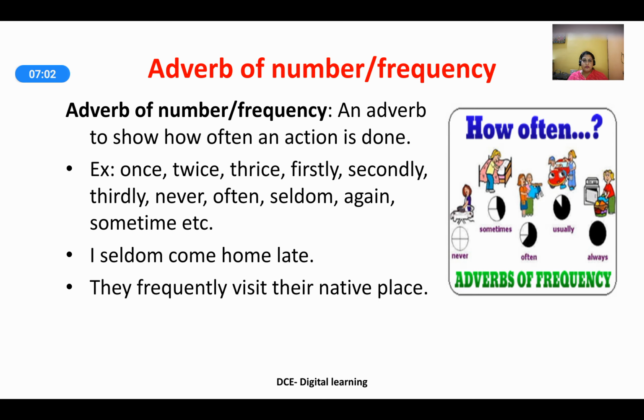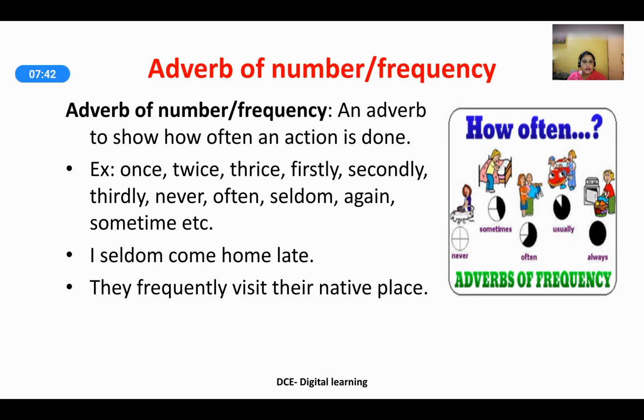Adverb of number or frequency. This is used when you are trying to indicate the number of times something has happened or how frequently an action is done. So you can say that it is an adverb used to show how often an action is done. For example: once, twice, thrice, firstly, secondly, thirdly, never, often, seldom, again, sometime, etc. I seldom come home late. Seldom here is the adverb. Seldom is rarely, hardly. They frequently, regularly visit their native place.